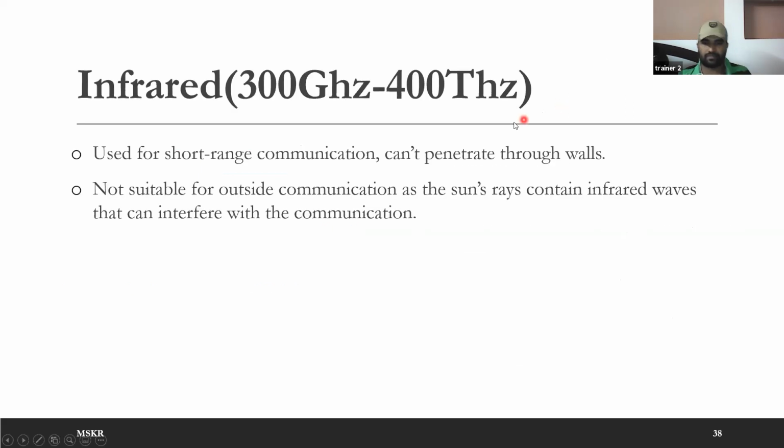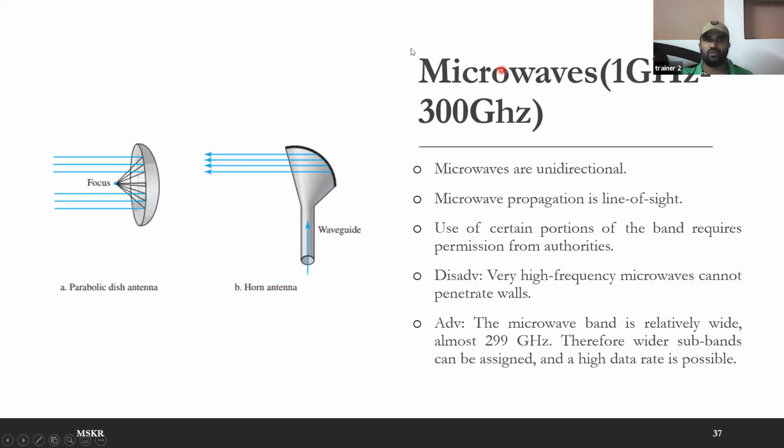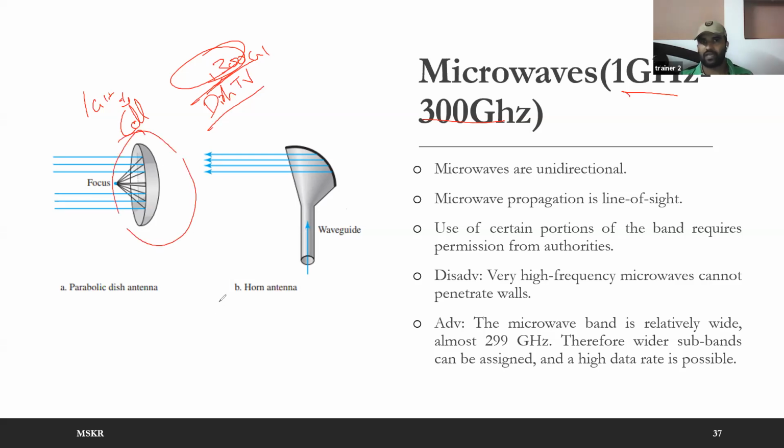In this range, 1 gigahertz to 300 gigahertz, cell phone signals are used somewhere here, whereas your dish TVs will be using somewhere here in the higher range. So these signals can't penetrate through walls. That is the reason you need to put your antenna outside. But you can't just put that antenna wherever you want, in whichever direction you want.